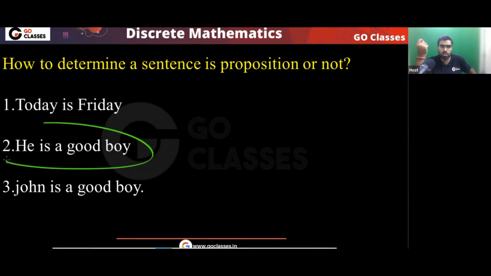They will say, no, this is not a proposition, because who is he? You will ask, where have you studied from? They will say, from God. So this type of logic they will give you. So again, I am just telling you, don't waste your time. Let them waste their time. They will argue with you, they will fight with you, because they are learning from God. So you cannot win the argument, right? If someone is learning from God, then you cannot win the argument.